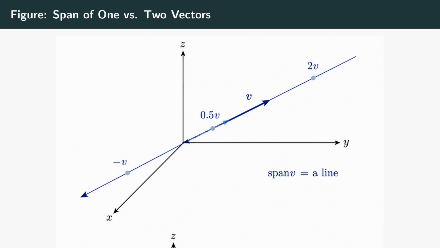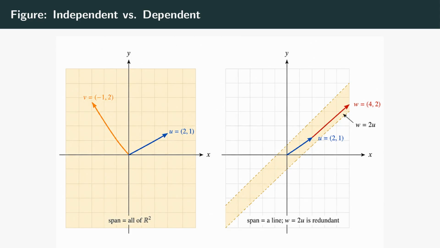The jump from the top picture to the bottom, from a line to a plane, is exactly 1 new independent direction. Add a 3rd independent arrow poking out of the plane, and the span would swell to fill all of space. This figure shows the difference between independence and dependence in the cleanest possible way.